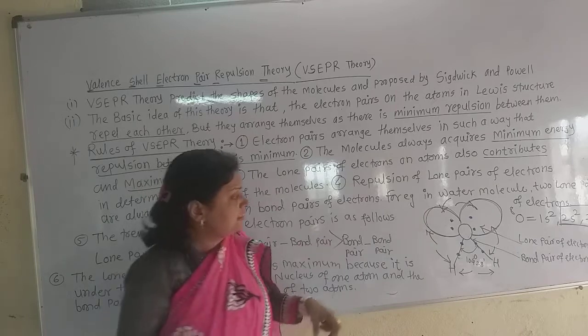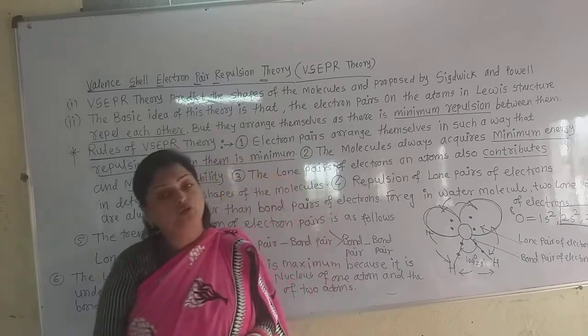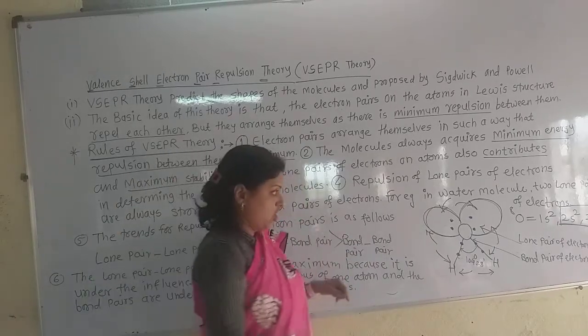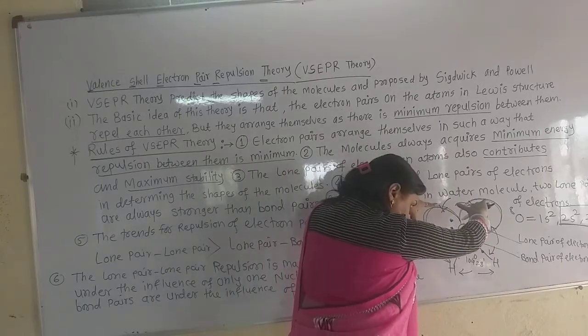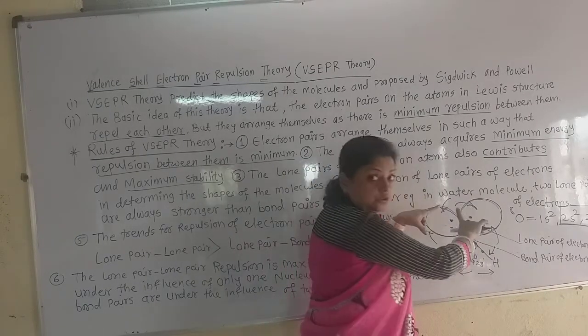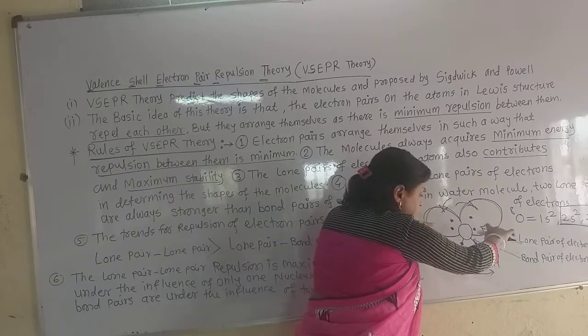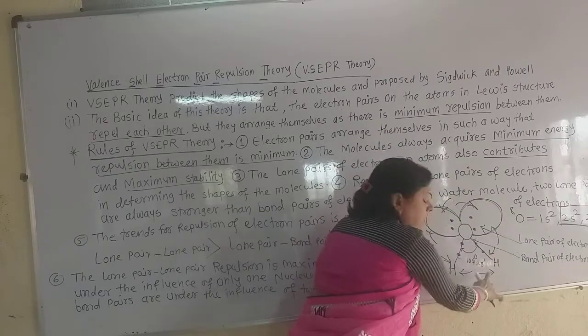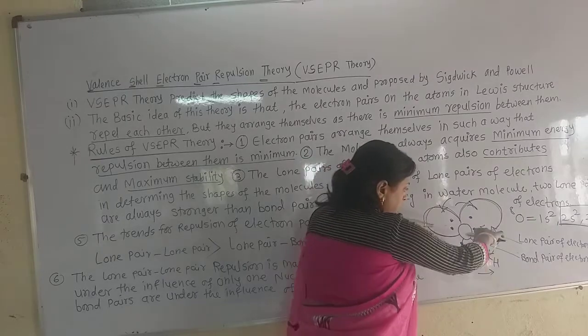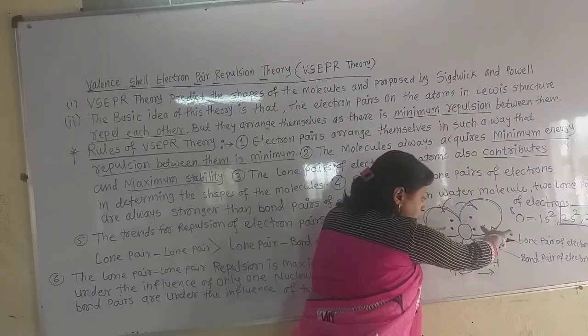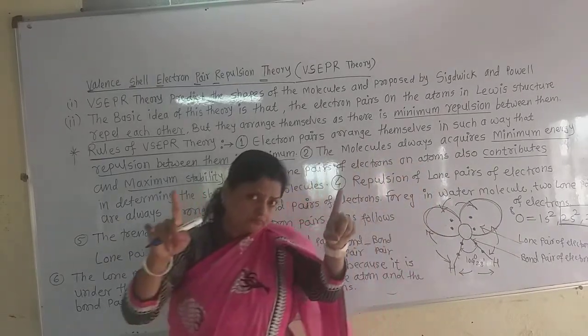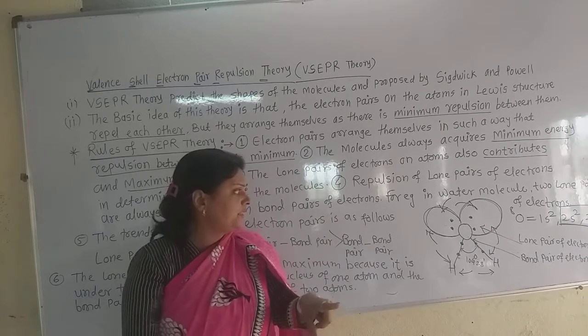So why is the shape of the water molecule V shape? Because the lone pairs of electrons have the larger repulsion, and it pushes the hydrogen atoms as far away from them. So the hydrogen atoms get pushed in this way,